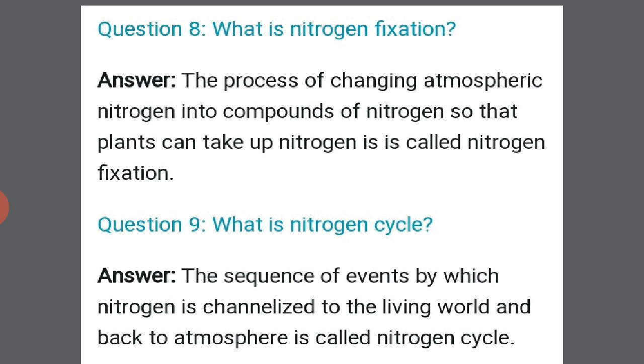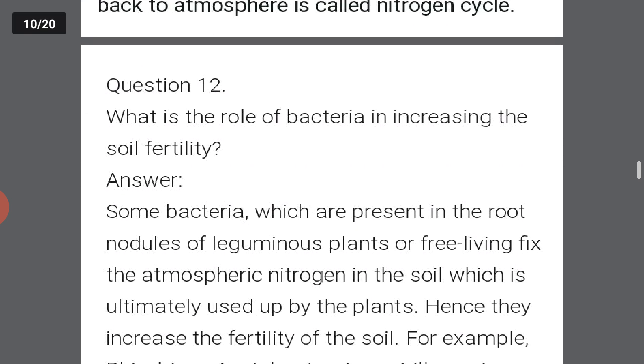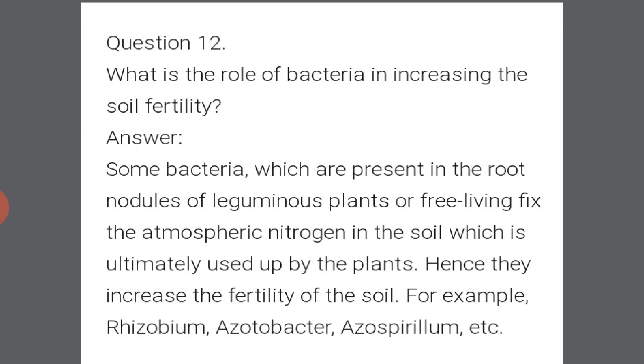What is nitrogen cycle? The sequence or the process of circulating nitrogen through atmosphere to the soil to plants and back to atmosphere is called nitrogen cycle. Okay, the sequence of events by which nitrogen is channelized to the living world and back to atmosphere is called the nitrogen cycle.